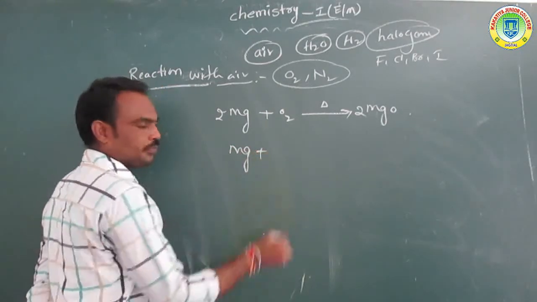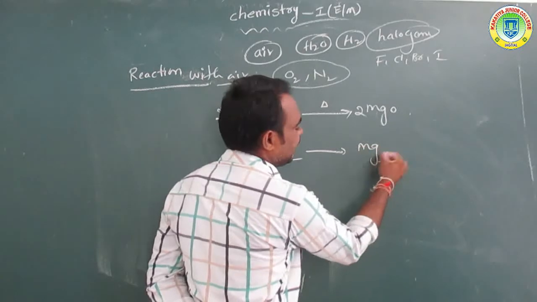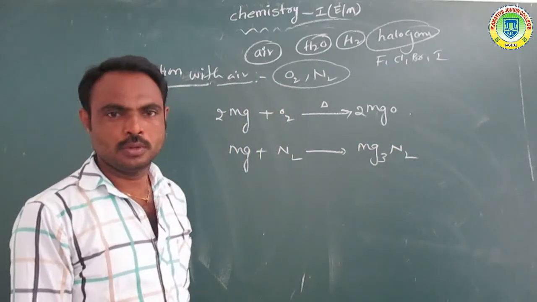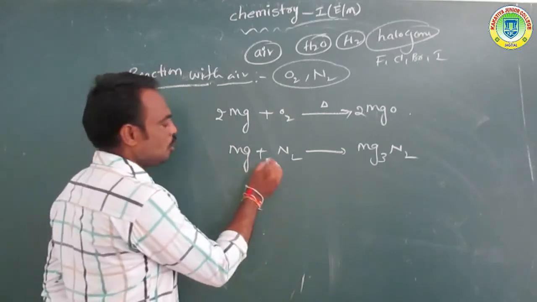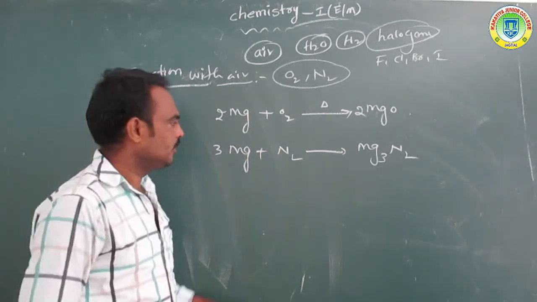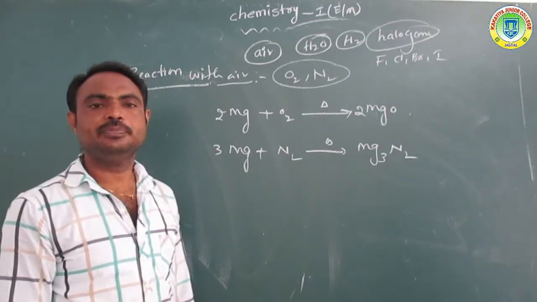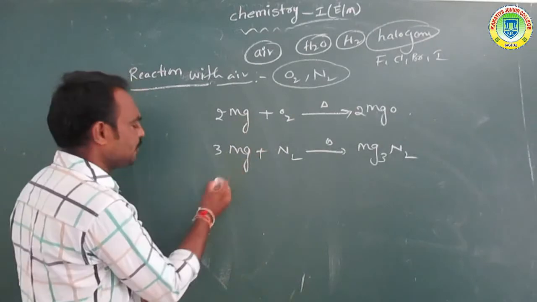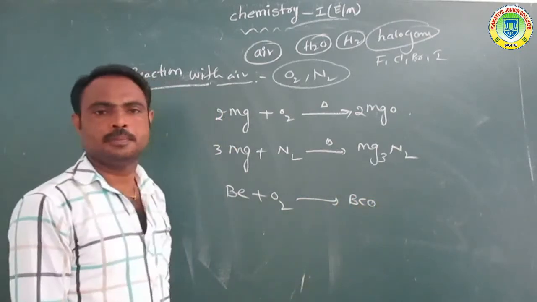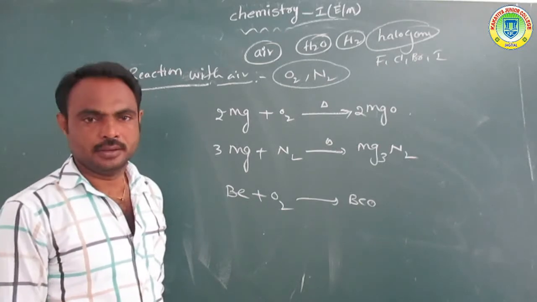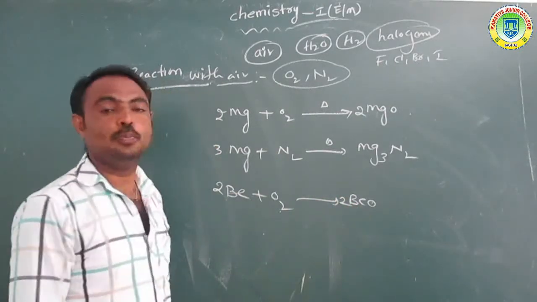Magnesium also reacts with nitrogen to form Mg3N2, which means magnesium nitride: 3Mg plus N2 gives Mg3N2. In the same way, beryllium also reacts with oxygen to form BeO, beryllium oxide: 2Be plus O2 gives 2BeO.